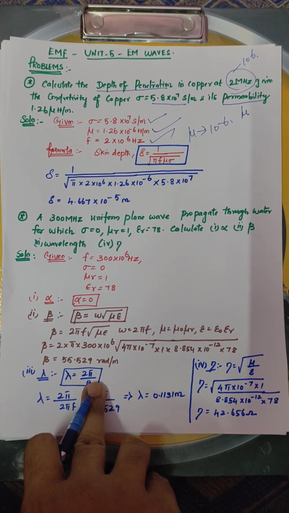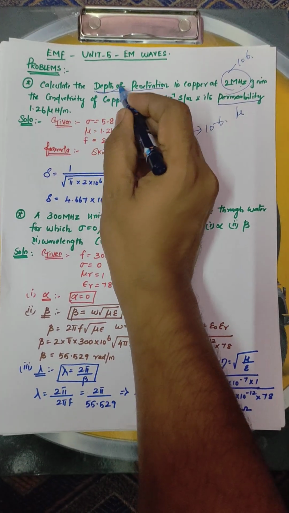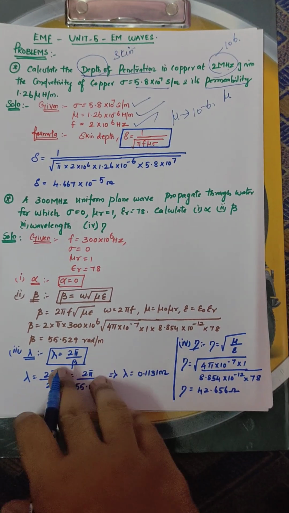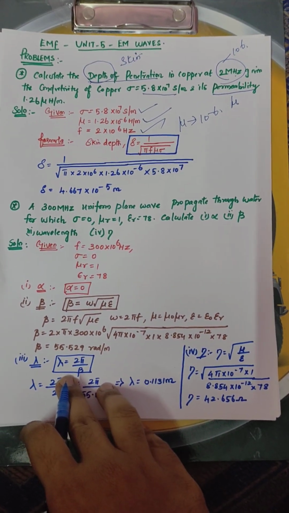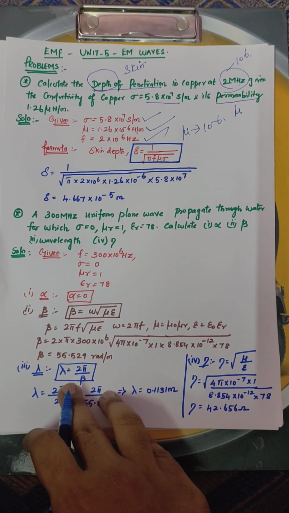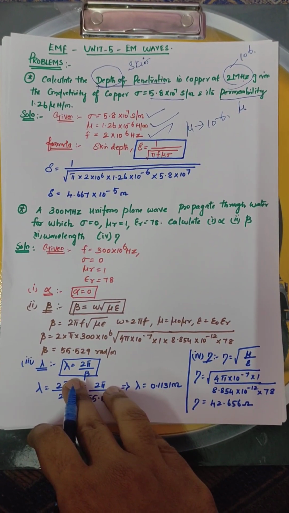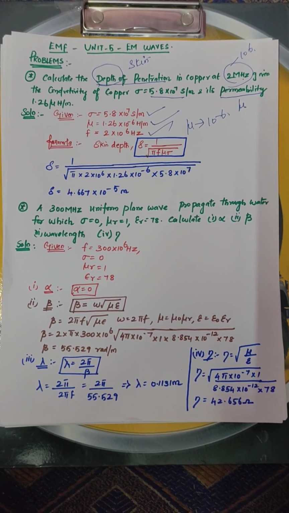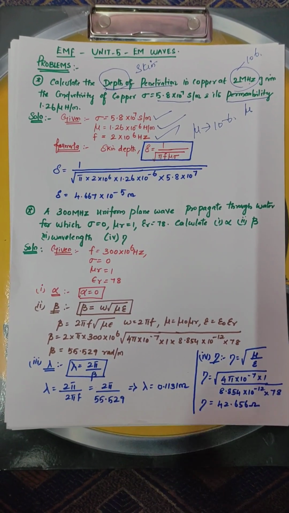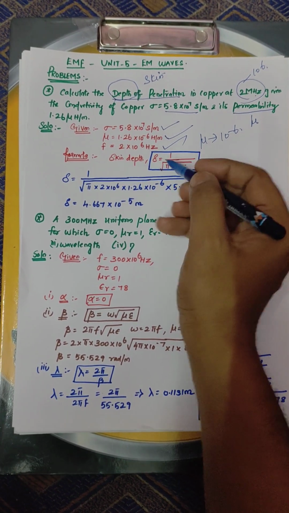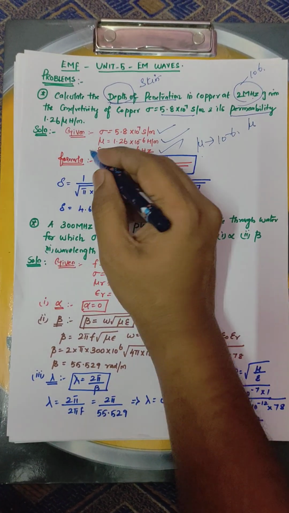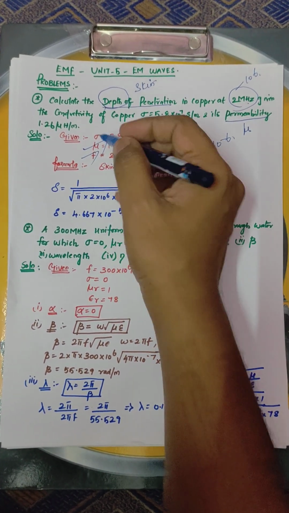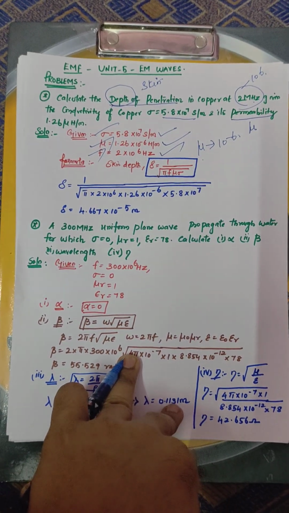Now we have the formula to calculate the depth. The depth is called the skin depth. The skin depth formula is nothing but psi, or it is also called delta, equal to 1 divided by root of pi f mu sigma. Totally 4 parameters: pi, f, mu, sigma. So pi as it is, f value is given, mu value directly given, sigma directly given.